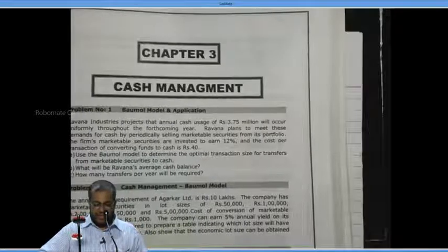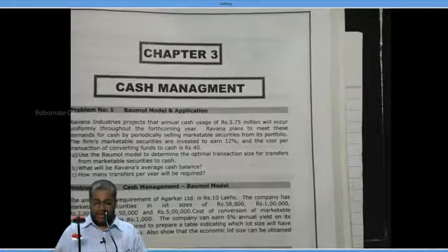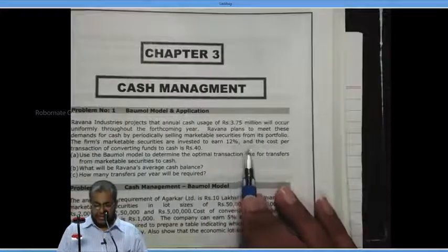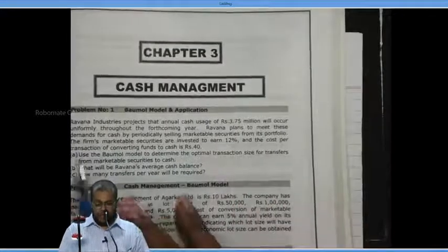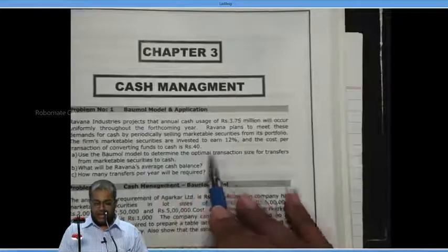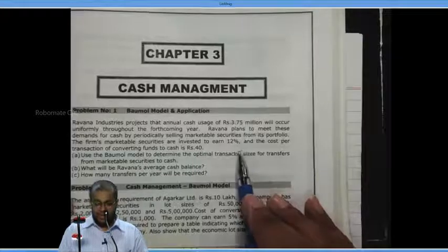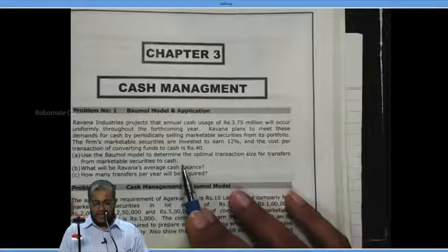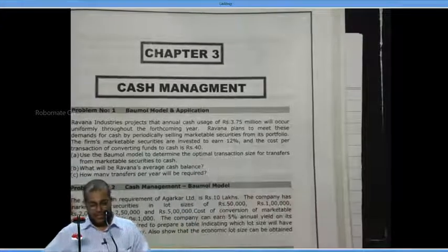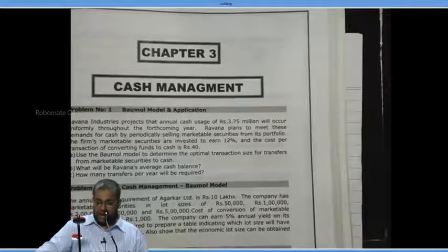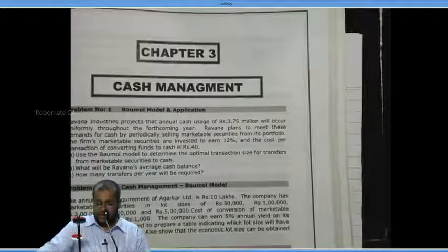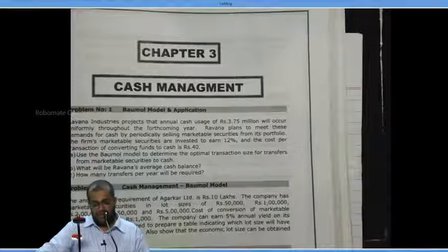Ravana plans to meet these cash demands by periodically selling marketable securities from the portfolio. The securities earn 12% interest. Cost per transaction converting the fund to cash is 40 rupees. Use the Bowman model to determine the optimum transaction size for transfers from marketable securities to cash.